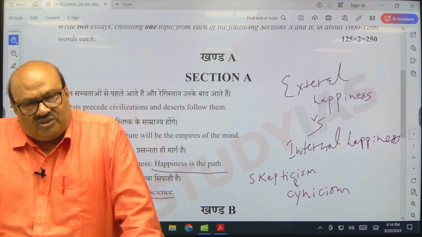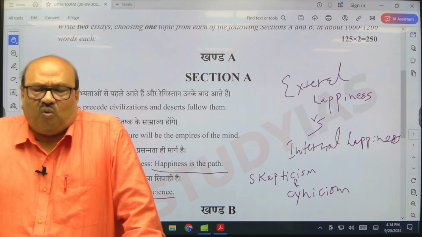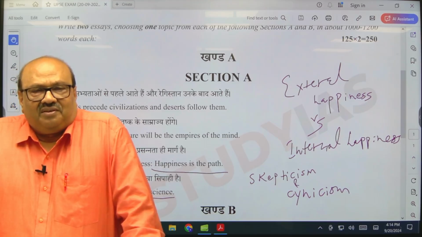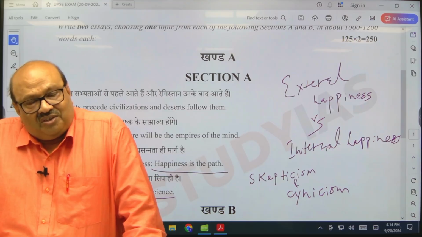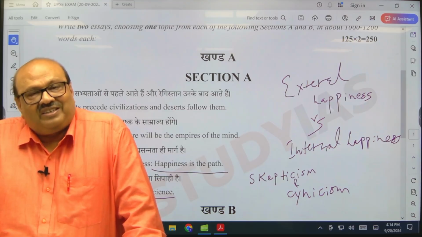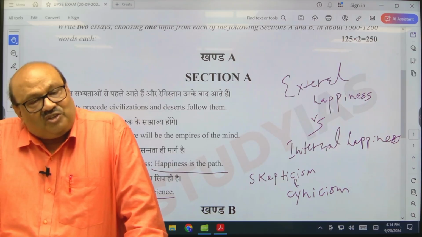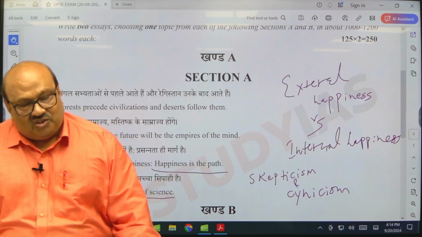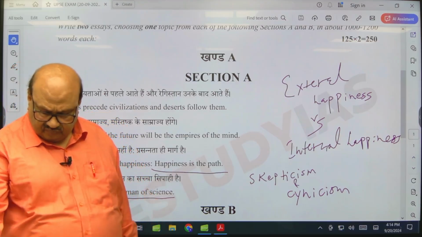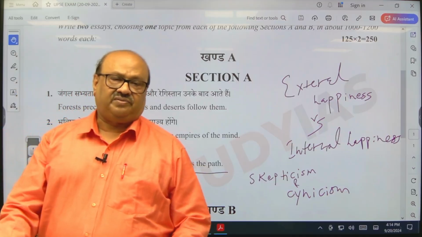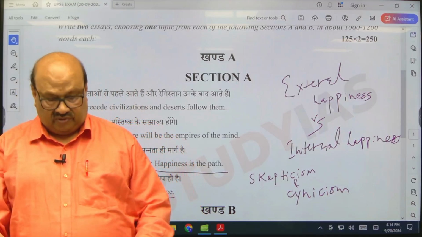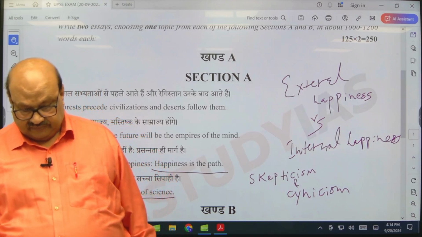Whether it is hardcore science research or social science research, it is always doubt or skepticism which leads towards discovery. So this is what this essay tells us, that skepticism is the foundation of science.